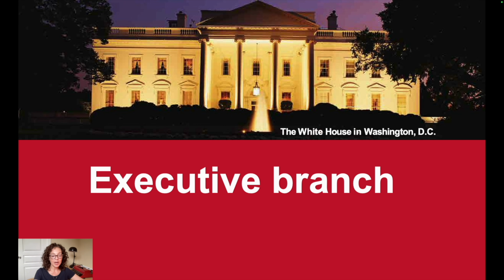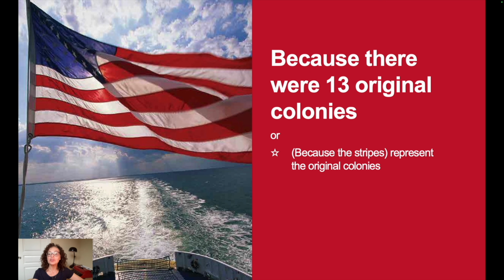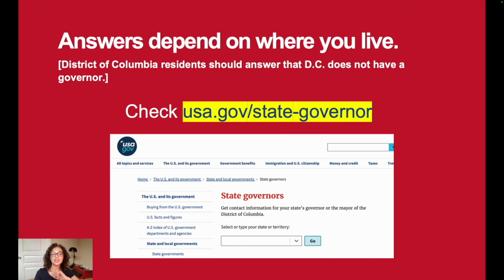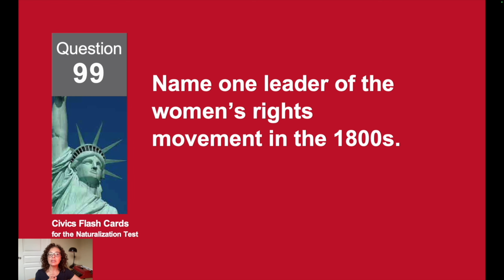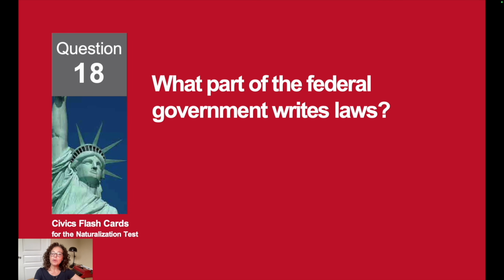The President of the United States is in charge of which branch of government? The executive branch. Why does the flag have 13 stripes? Because there were 13 original colonies. Who is the governor of your state now? Answers depend where you live. You can look here at this website or ask us below. Name one leader of the women's rights movement in the 1800s. Susan B. Anthony.